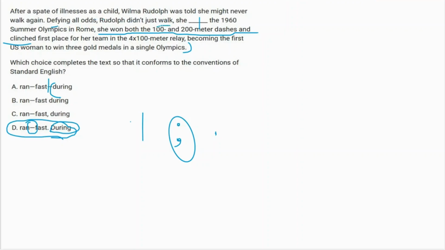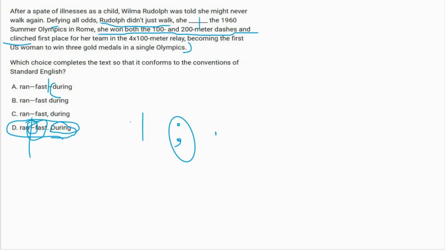Are they looking for how she ran? No. They're looking for what else she did. Did she eat? Did she walk? Did she climb? What else did she do? That's what they're looking for. That's why if the sentence ended here at ran, it would have made perfect sense. Rudolph didn't just walk. She ran. That's all. But what is this fast defining here?